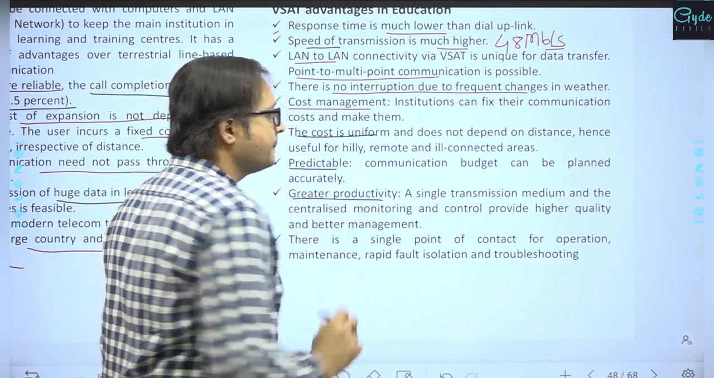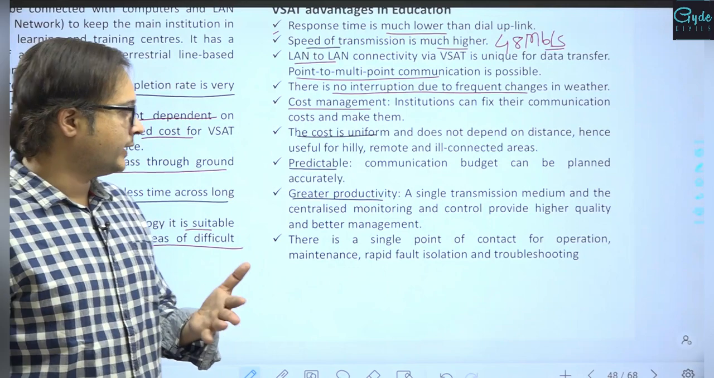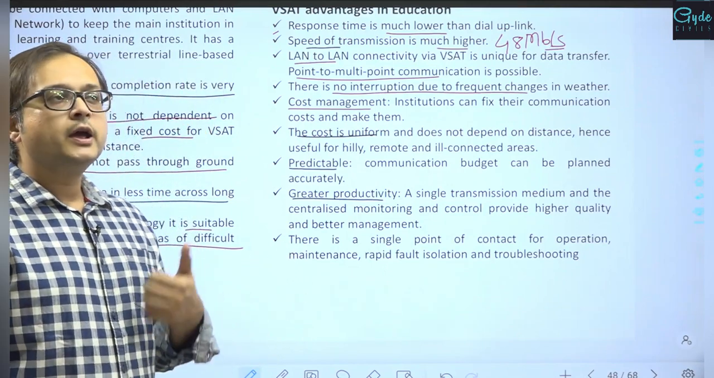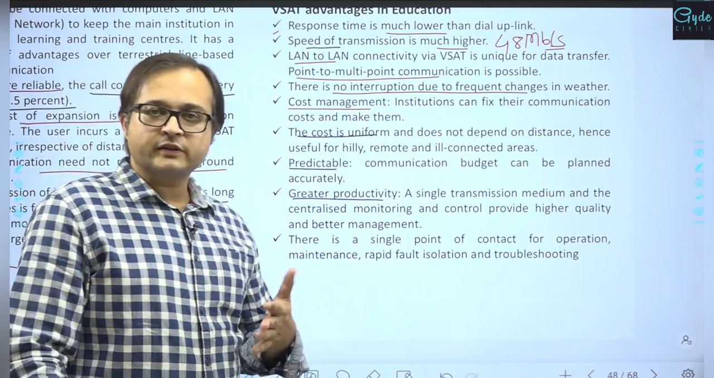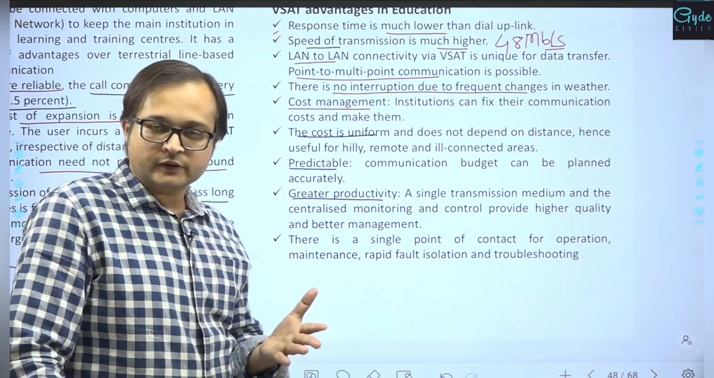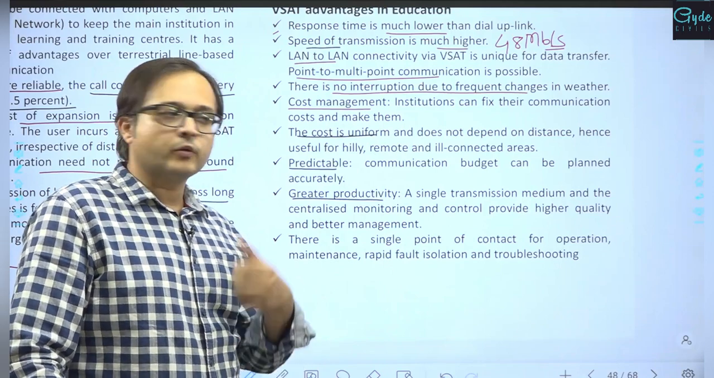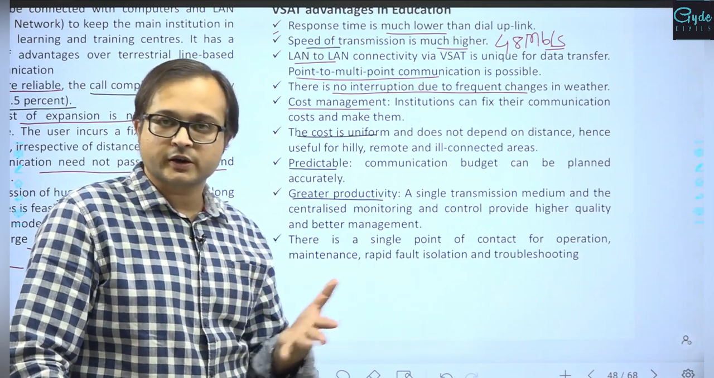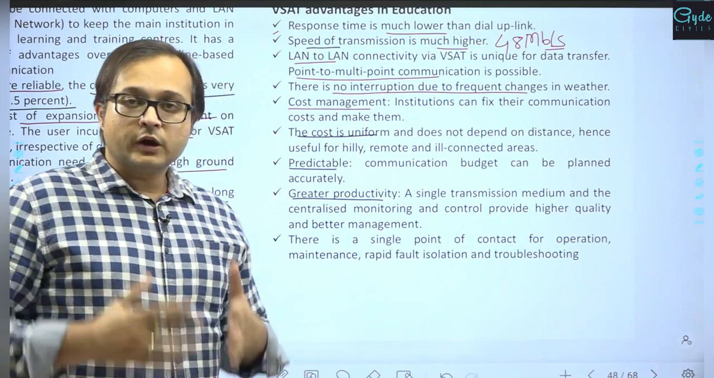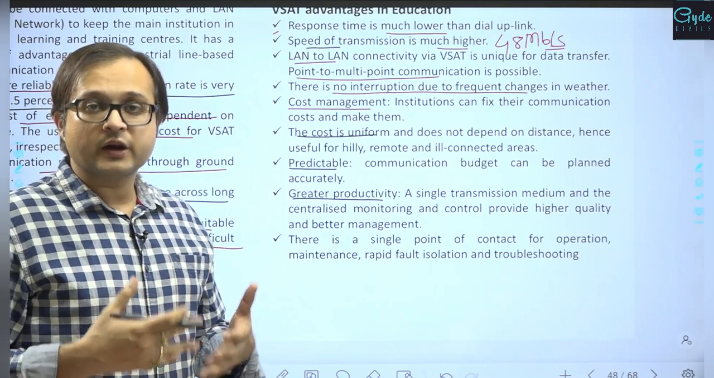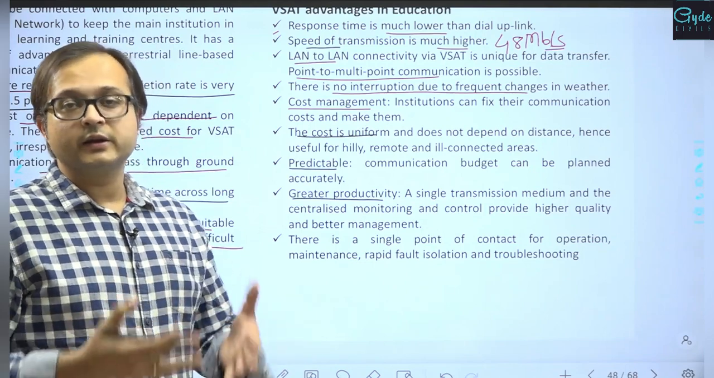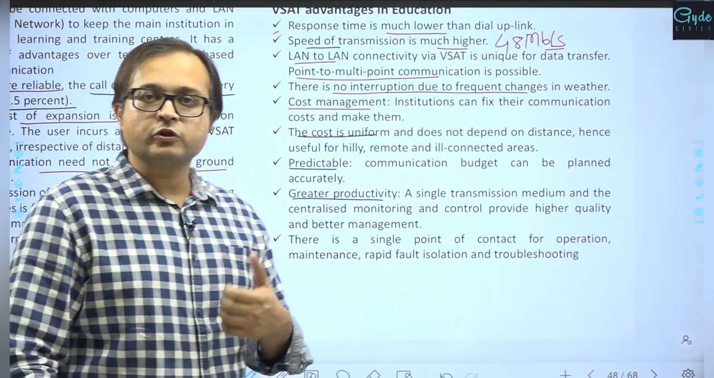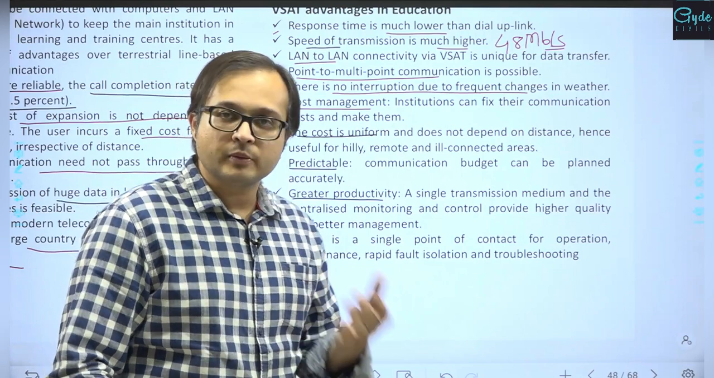Greater productivity: a single transmission medium and centralized monitoring and control provide higher quality and better management of the services also. And greater productivity in the sense that from one location, multiple locations can be easily catered to, right. From one studio, multiple schools can be connected all across the country, and educational content can be relayed. And a faculty of great repute can teach, so students can get uniform education all across India, right, because disparity in education also depends upon the type, the nature and the availability of the teacher.